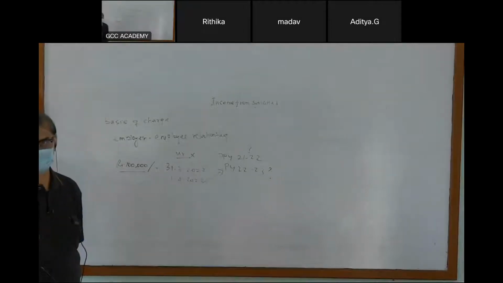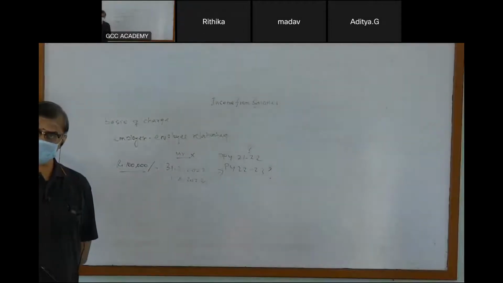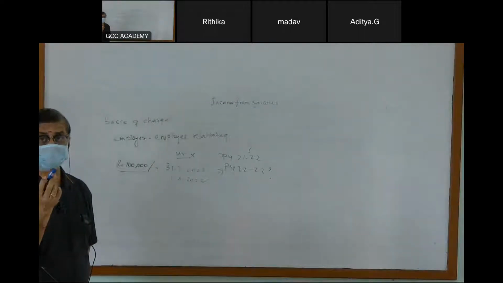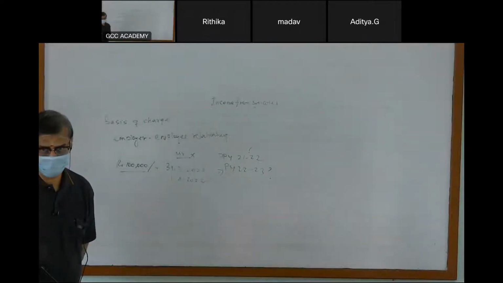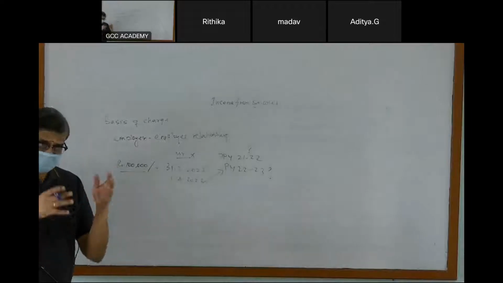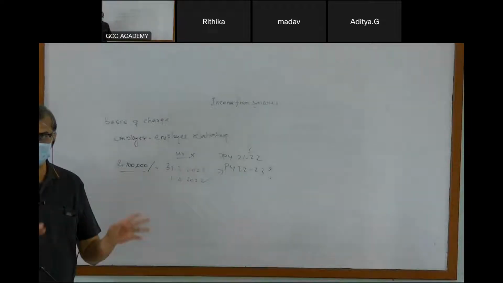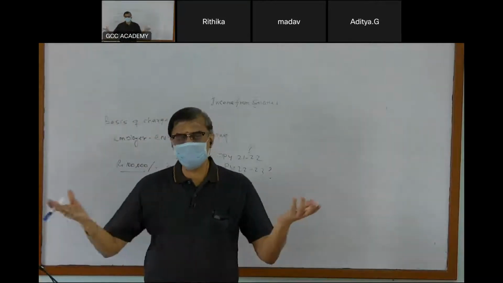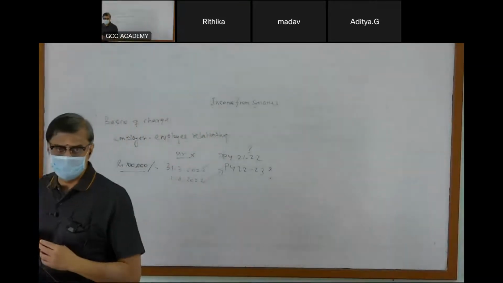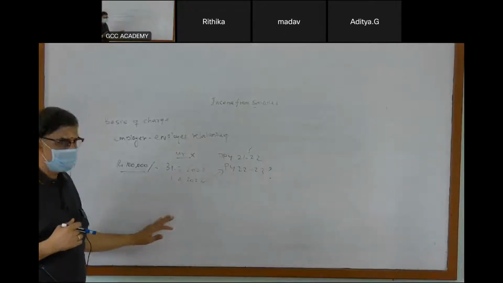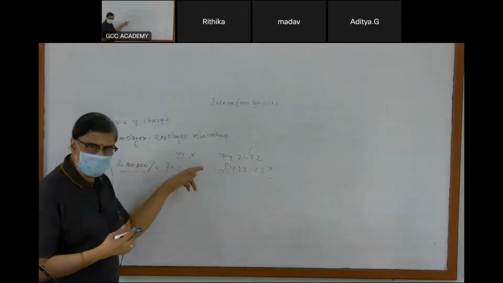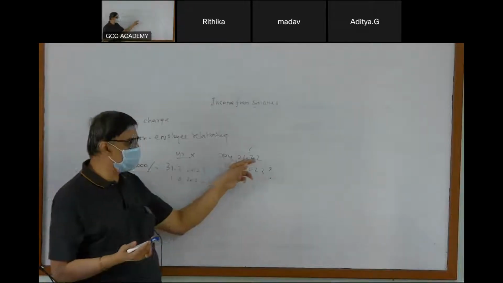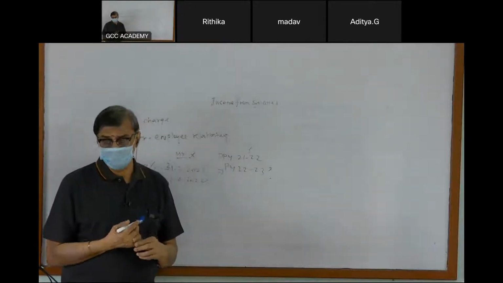For each income there is a separate rule, which we generally call the basis of charge. Very, very important. If you don't know the basis of charge, then you cannot do income from salaries. So it is due on 31st March, though you have received it on 1st April, so it is taxable in the previous year 21-22, whichever is earlier.